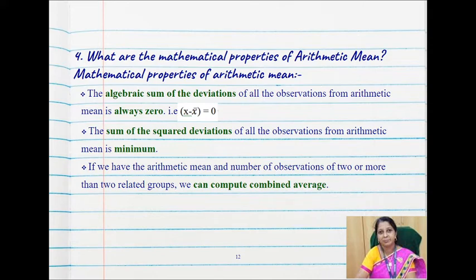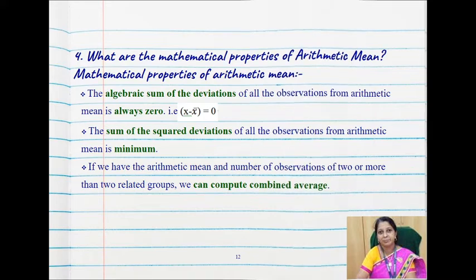If we have the arithmetic mean and the number of observations of two or more related groups, we can combine them together and find the combined arithmetic mean. So if we have the arithmetic mean of one group and the arithmetic mean of another group, we can compute the combined arithmetic mean for both the groups together. So this is the mathematical property of arithmetic mean.